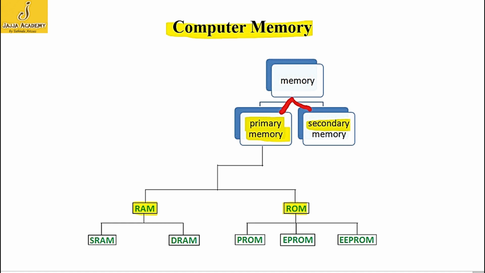RAM is further divided into two types, SRAM and DRAM. ROM is also divided into three subtypes, PROM, EPROM and EEPROM. Let's discuss these types in detail.